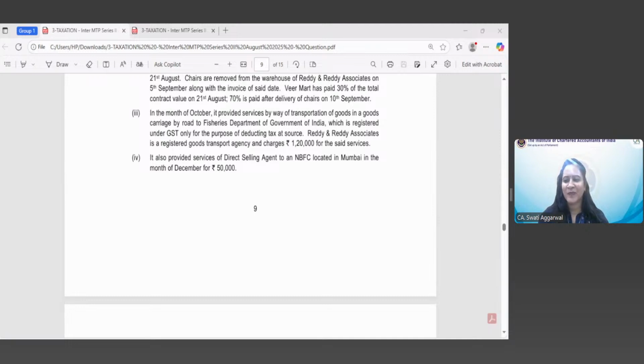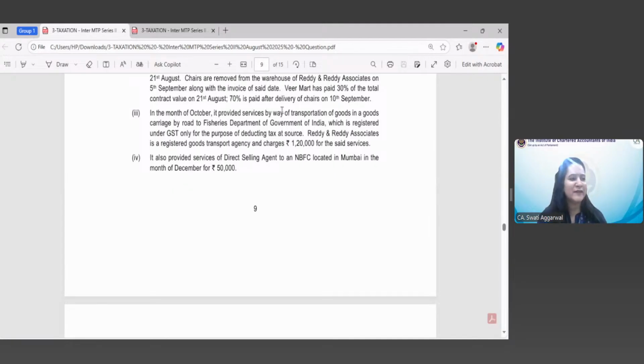So, Astha and the other, Vatsal was there. May I know the correct treatment?